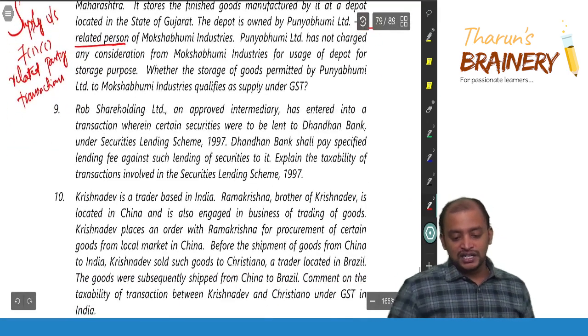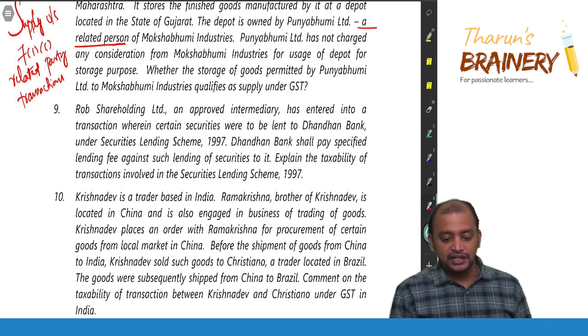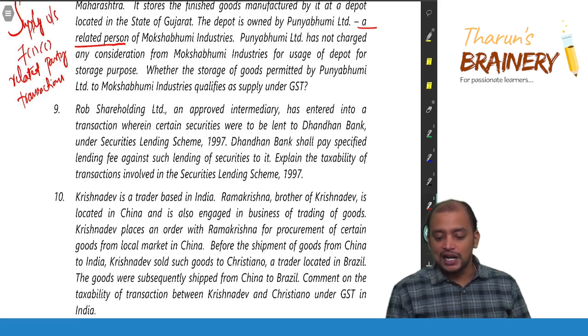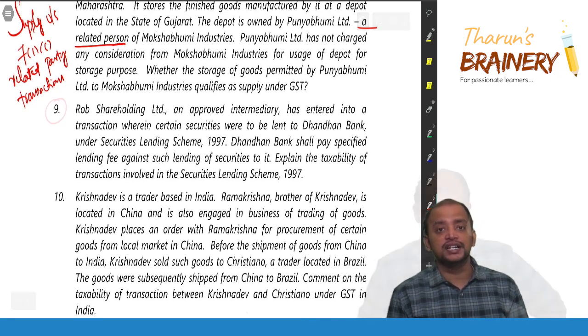Then question number 9. Rob Shareholding Limited, an approved intermediary, has entered into a transaction wherein certain securities were to be lent to Dhanadhan Bank under Security Lending Scheme 1997. Dhanadhan Bank shall pay specified lending fee against such lending of securities. Explain the taxability of transactions involved in the security lending scheme.